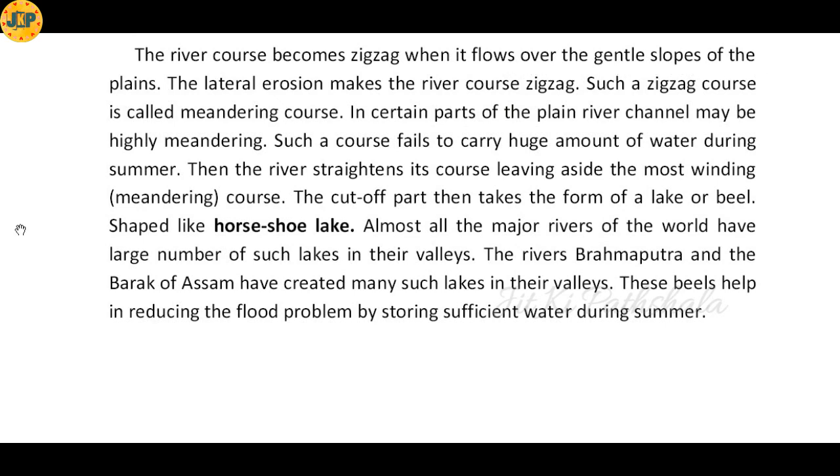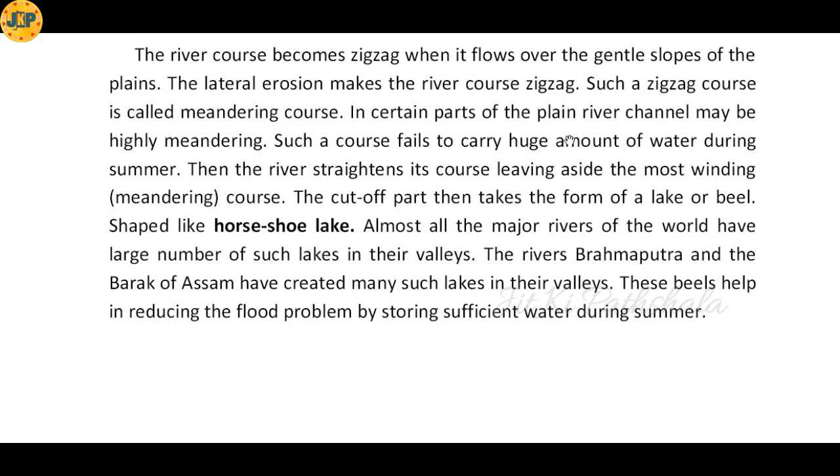because of that lateral cutting, we cannot see a straight bank on the two sides of a river. If you have noticed the two sides of a river, you cannot see a straight one. There are some zigzag shapes. You know zigzag shape. Meandering, we call it meandering. The lateral erosion makes the river course zigzag. So because of the bank erosion, the river bank generally becomes zigzag, which is not very straight. Such a zigzag course is called meandering course,